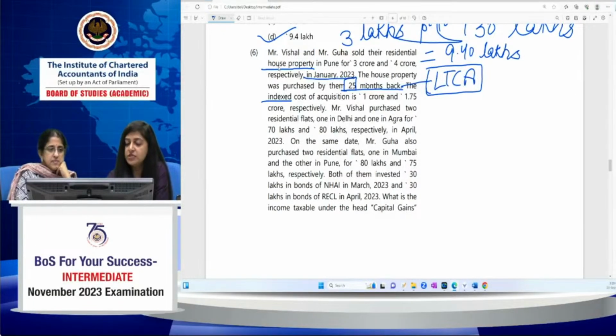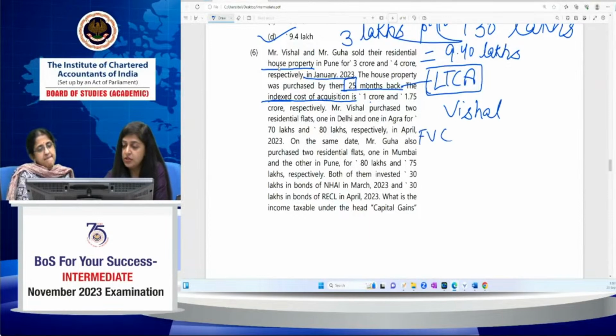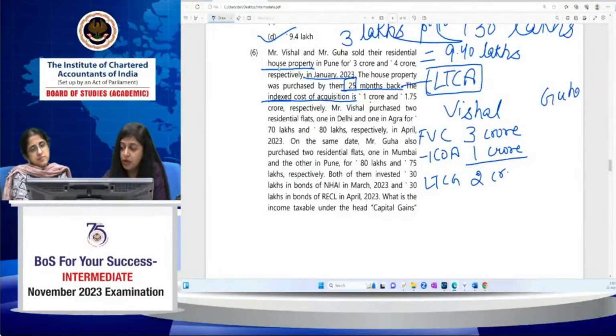And already in the MCQ, it's given that the index cost of acquisition is 1 crore and 1.75 crore respectively for Vishal and Guha. So in case of Vishal, what is the full value of consideration? It's 3 crore. And what is the index cost of acquisition? It's 1 crore. So his long-term capital gain would be 2 crore. In case of Guha, the full value of consideration would be 4 crore and the index cost of acquisition, which is already given in the question, is 1.75 crore. So the long-term capital gain is 2.25 crore.